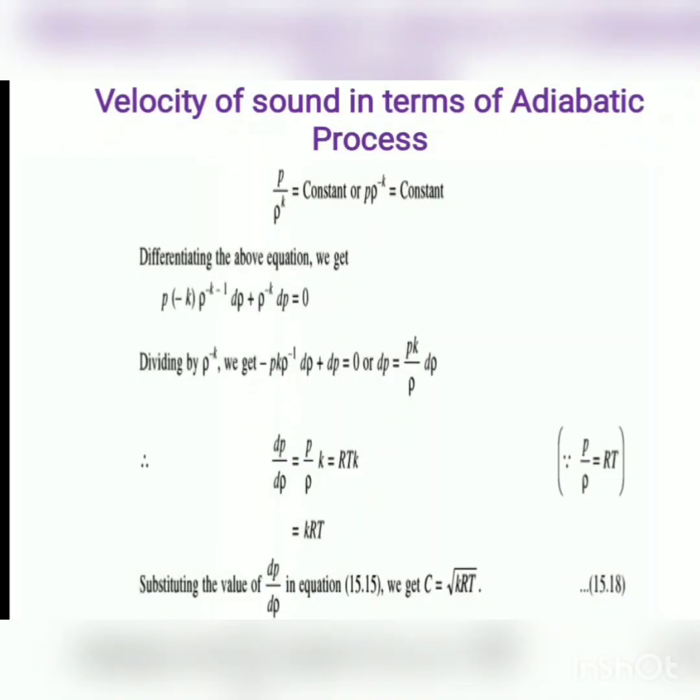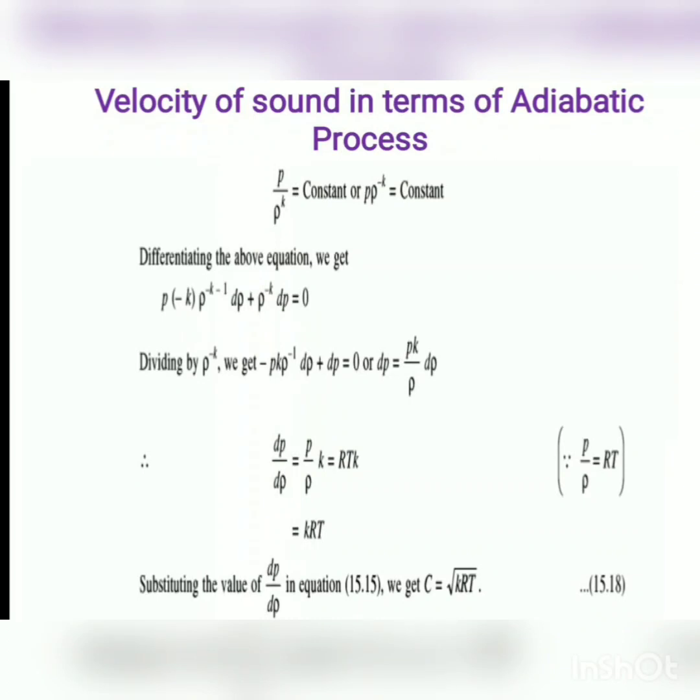From the equation of state, P by rho is equal to RT, hence we can write this equation as dP by d rho is equal to K into RT. Substituting the value of dP by d rho in the equation C is equal to under root of dP by d rho, we will get C equal to under root of KRT. This is the equation of velocity of sound in terms of adiabatic process.